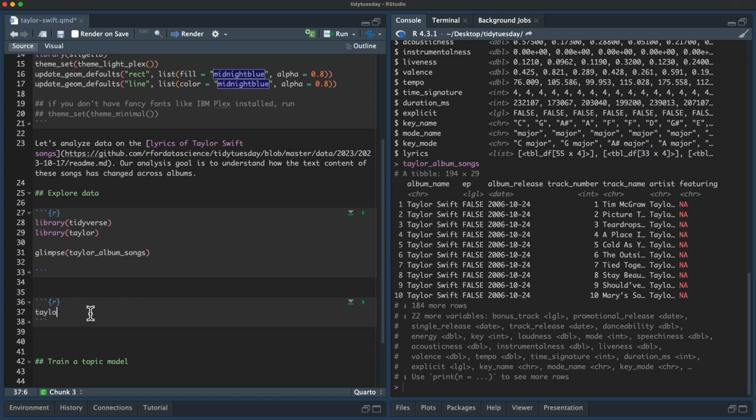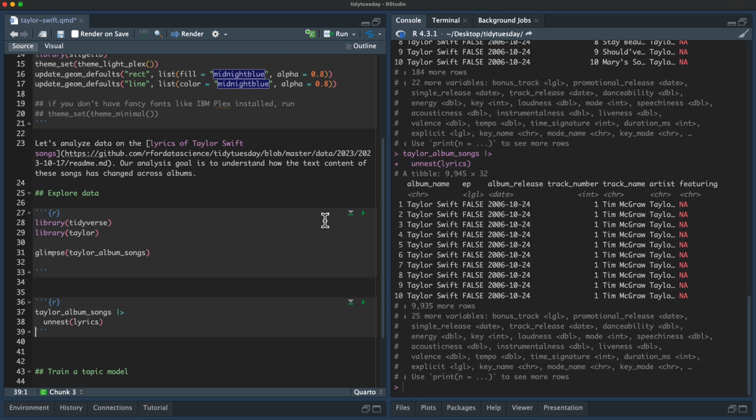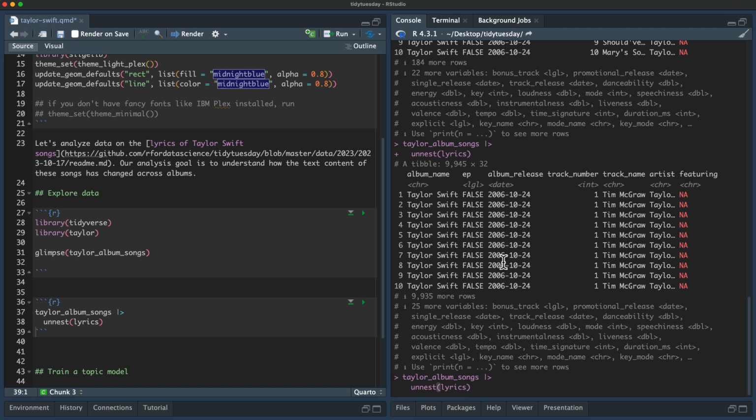So let's say Taylor album songs, and let's see here. Let's unnest the lyrics like this, and then now we have a lot more rows. Now we have one row per line of the song. Let me just show you what this looks like here.